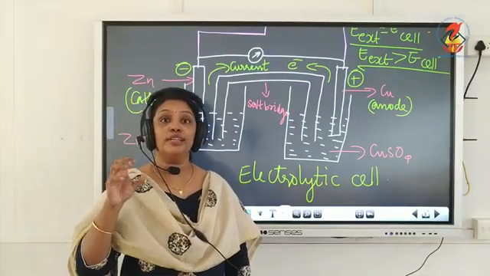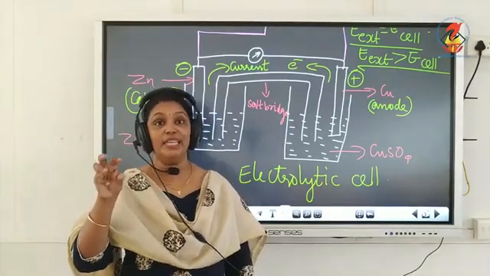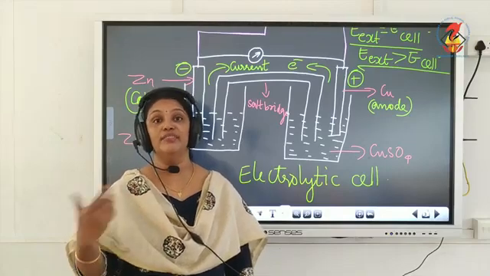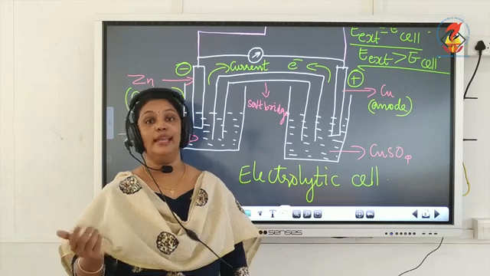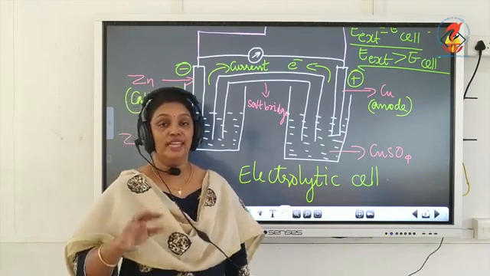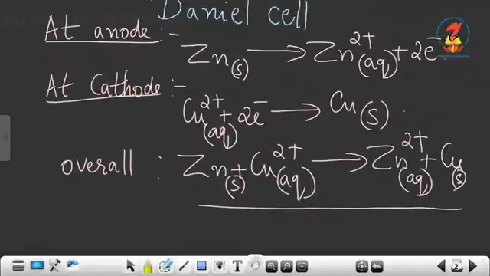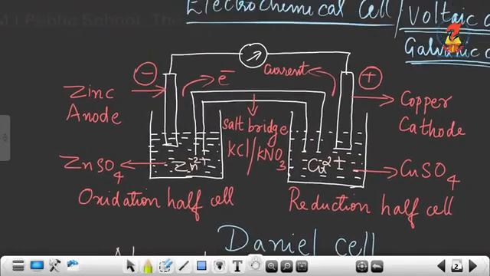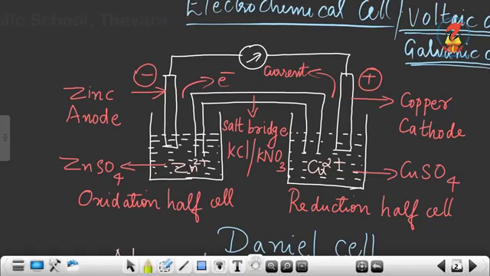So in electrochemical cell, the chemical energy produced in a reaction, redox reaction, is converted into electrical energy. Because you can see in our Daniell cell, this is our electrochemical cell, in which the chemical energy produced in a reaction is converted into electrical energy.